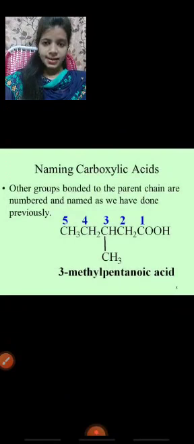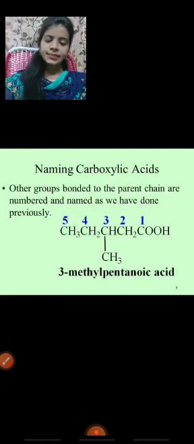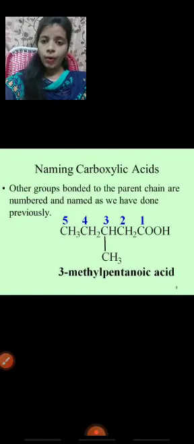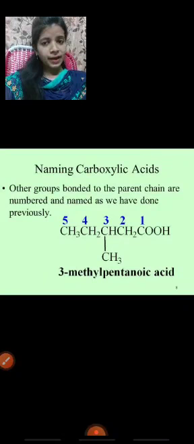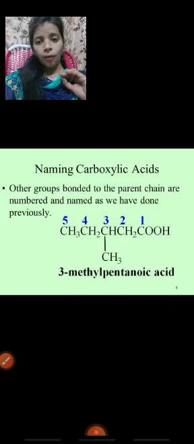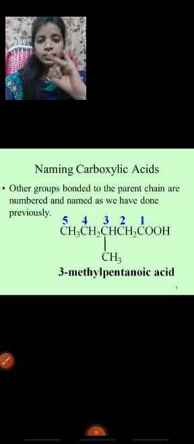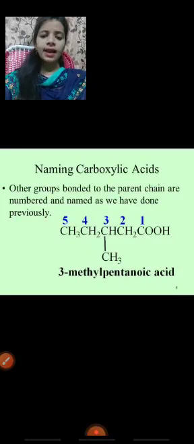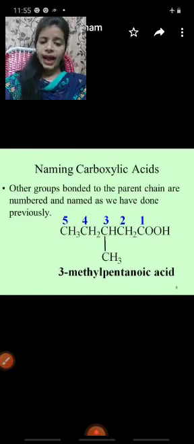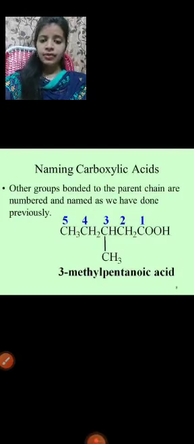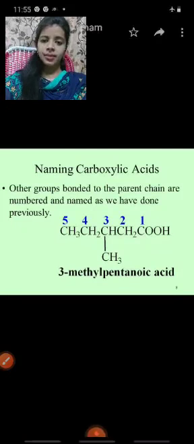Next, naming carboxylic acid. How can you write the naming? For example, take 3-methyl pentanoic acid. Pent is nothing but the number of carbons: how many? 5. So you write 1, 2, 3, 4, 5 carbons. 3-methyl means in the third position you write CH3, the methyl group. Oic acid means a COOH group is present. Why am I giving the first position to COOH? Because the functional group always gets first preference.